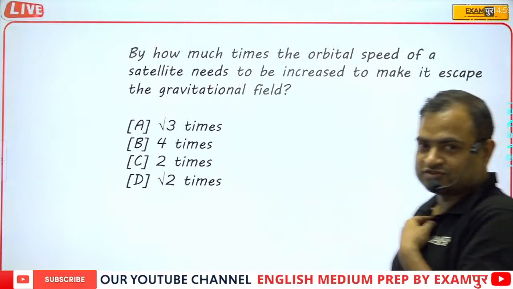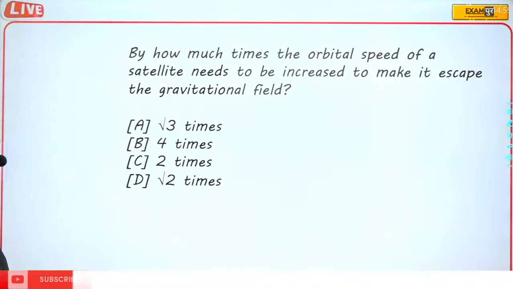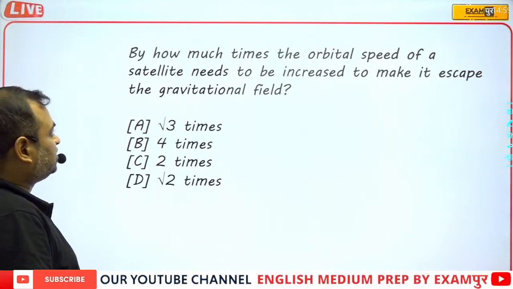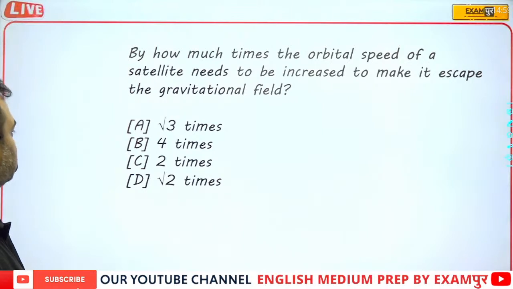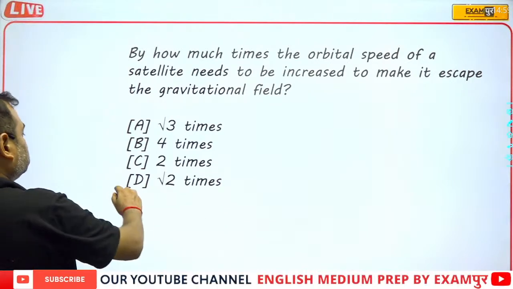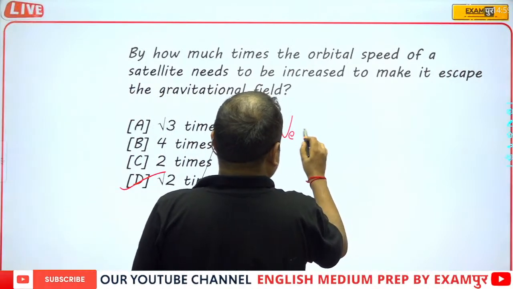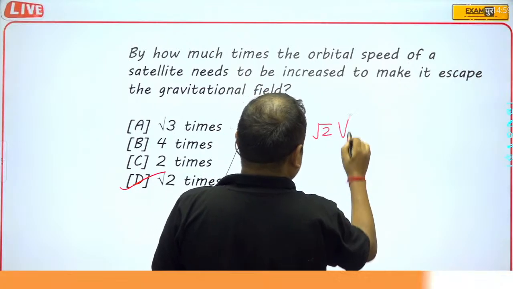Now just read this question carefully and then answer it. By how much times the orbital velocity of a satellite needs to be increased to make it escape the gravitational field? Actually, this was the question. So this is the correct answer, D. Obviously, we have already told you that V escape is equal to under root 2 into V naught.